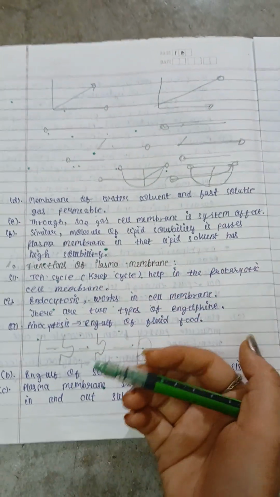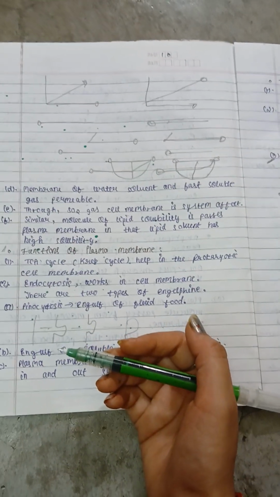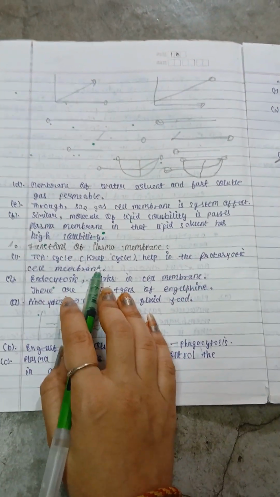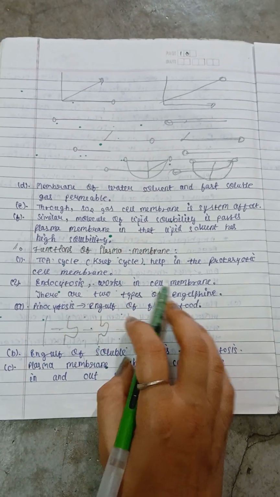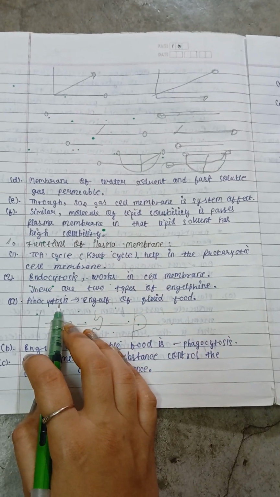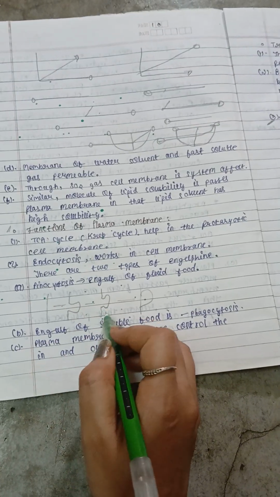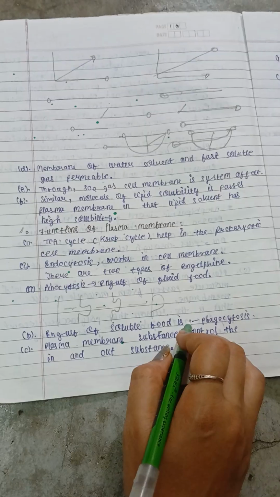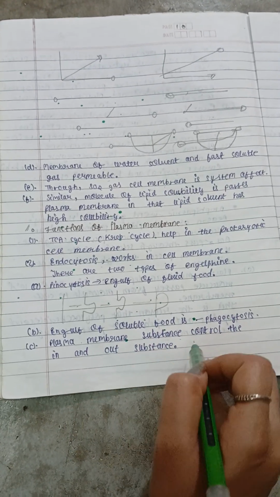Now we can come to the topic of functions of the plasma membrane. What are the functions of the plasma membrane? We can just read it. The TCA cycle, or Krebs cycle, is helped by the prokaryotic cell membrane. Endocytosis works in the cell membrane. There are two types of engulfing. Pinocytosis is the engulfing of fluid food. You can see the diagram of pinocytosis. This is the engulfing of fluid food. Engulfing of solid food is phagocytosis. The plasma membrane controls substances going in and out.